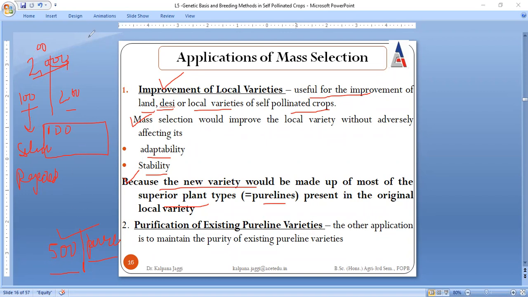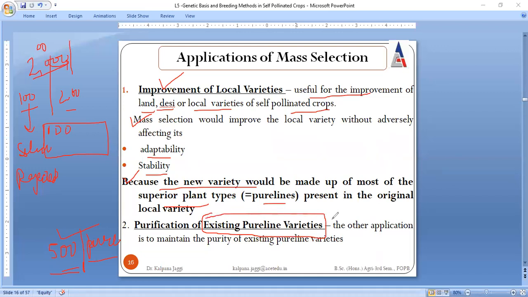Out of the 2000, you were not able to purify the lines, but once you went through the mass selection procedure for the 6 years, you could purify from this 2000 number of plants. Say even if it is 500, you could purify those lines which were already pure line. Pure lines means which were already having the same genetic content, but due to the larger population you were unable to identify those lines. That means existing pure line varieties are purified.